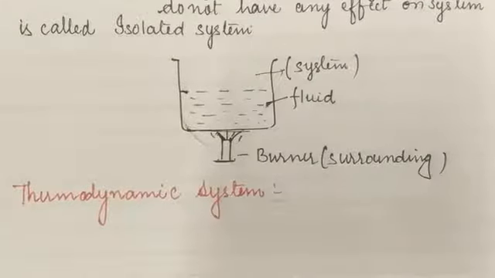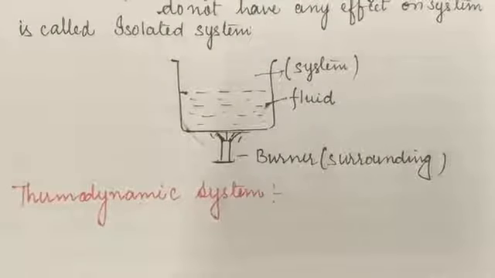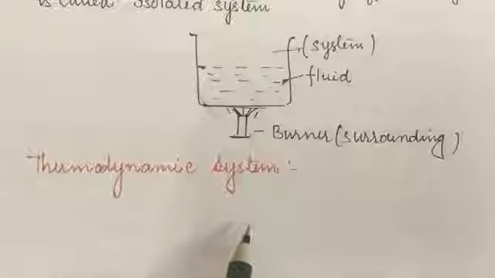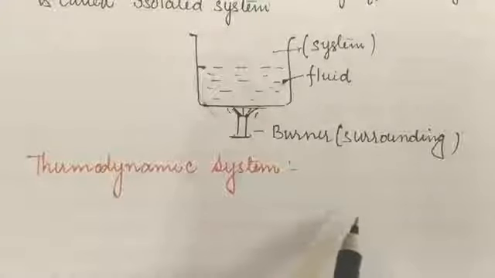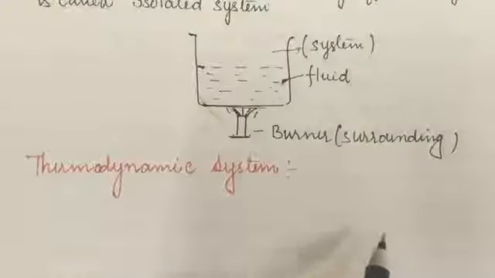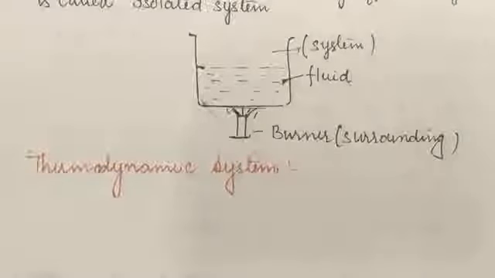So a system, the state of which at any instant can be completely defined by the pressure, volume and temperature. It means that at any instant, if we can define the pressure, volume and temperature of that system, that type of system is said to be the thermodynamic system.